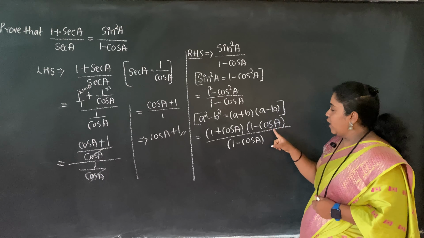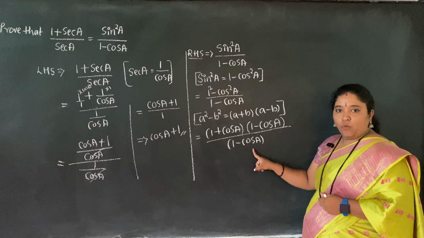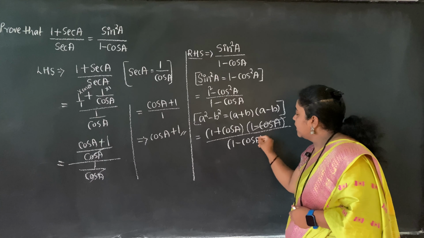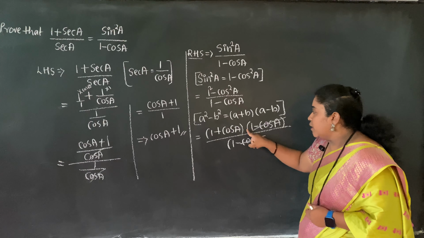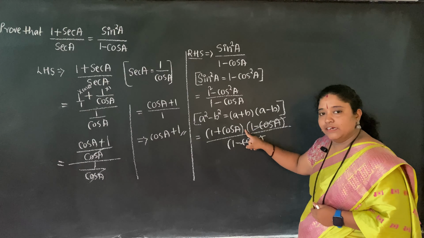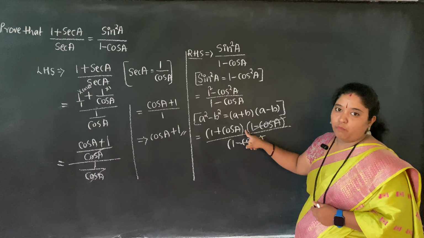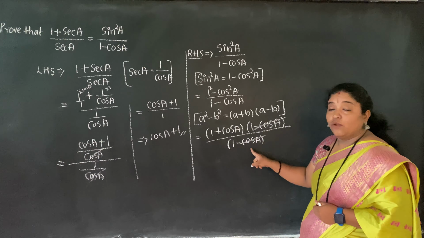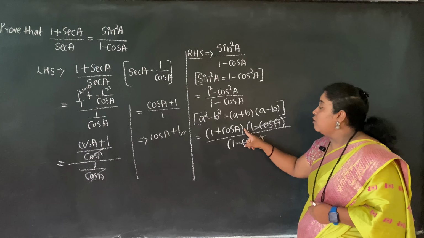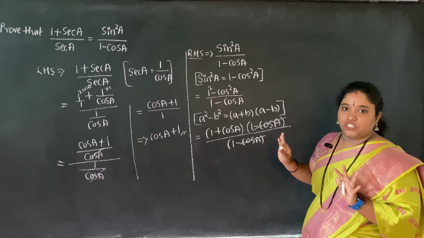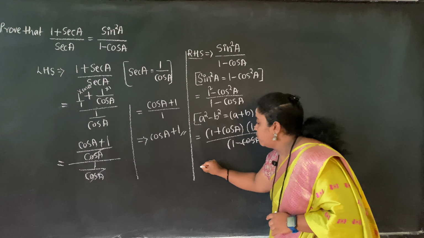See, here also I have 1 minus cos a, here also I have 1 minus cos a. Let me cancel these two. If you have any sign other than multiplication, positive or negative, I cannot cancel. I can cancel only when there is a multiplication sign. That is why I have cancelled here.